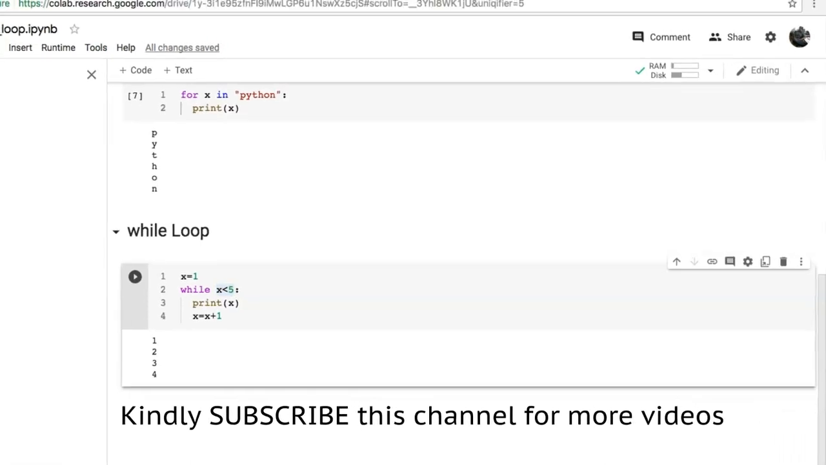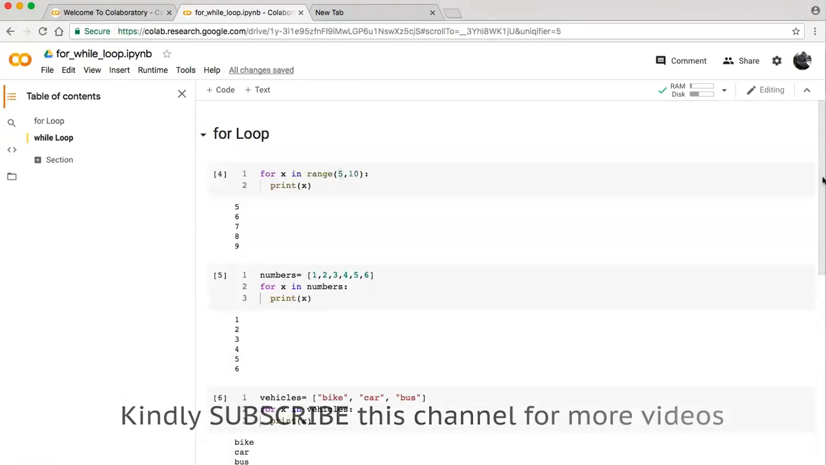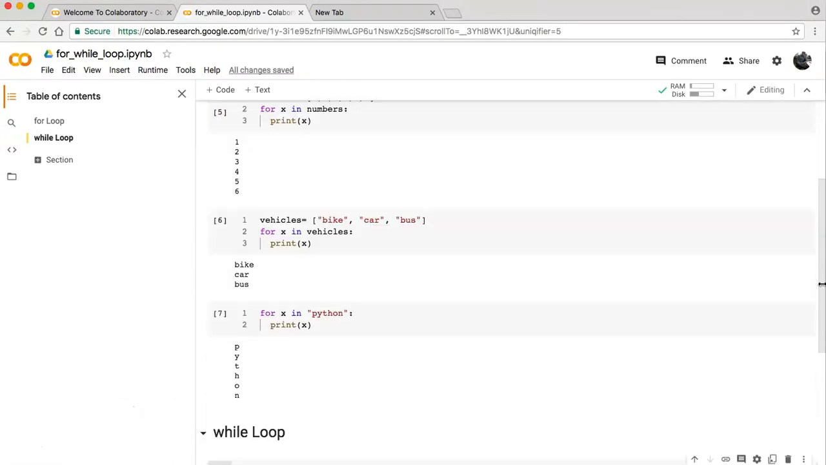So that's it for today. We tried the programs for loop as well as while loop.